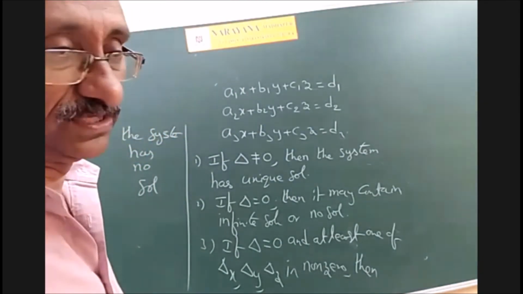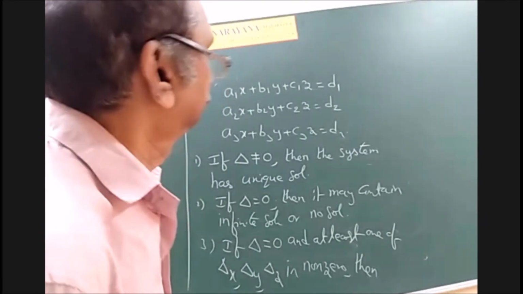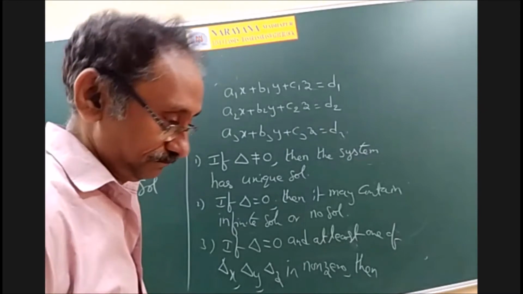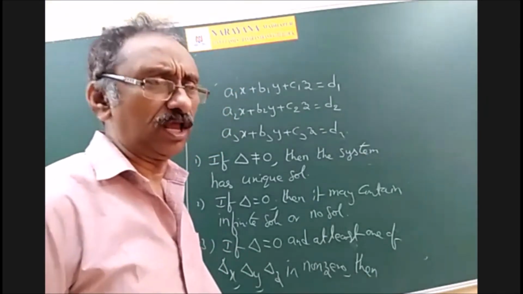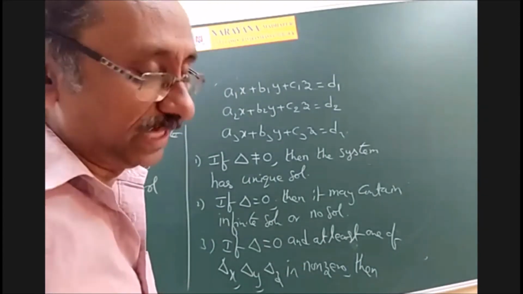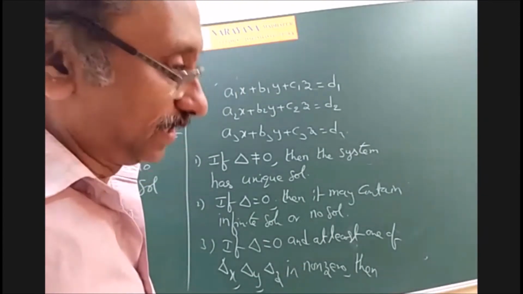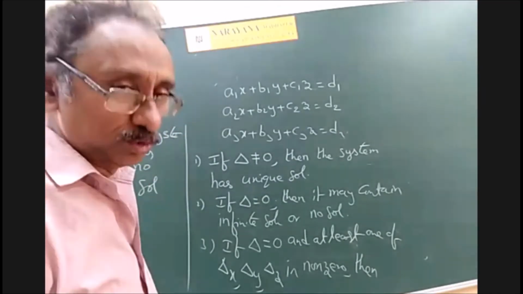Okay, so first of all, write this. And if delta x, delta y, delta z are all zero, sir, then? If all are non-zero, okay. But if all are zeros, once again we cannot say. It may be infinitely many solutions or no solutions also.